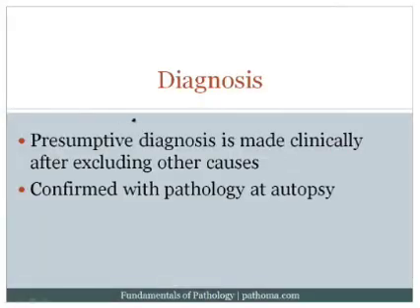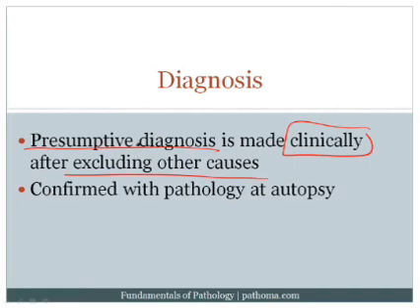The diagnosis of Alzheimer's disease is a presumptive diagnosis. It's made clinically, but only after excluding all other causes of dementia. Now the final confirmation, however, requires pathology. So it would be done at autopsy. However, of course, autopsy is often not available. But the true final diagnosis of Alzheimer's disease is actually both clinical and pathologic, and you put all of that data together to give a final true diagnosis of Alzheimer's disease.